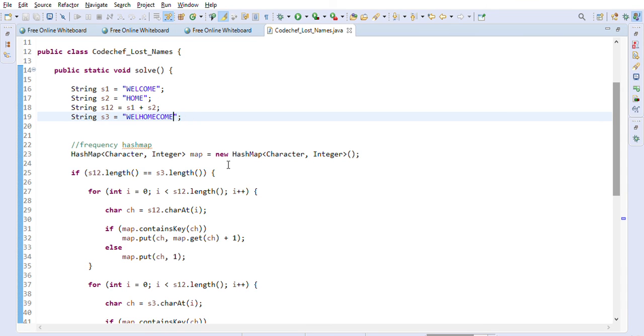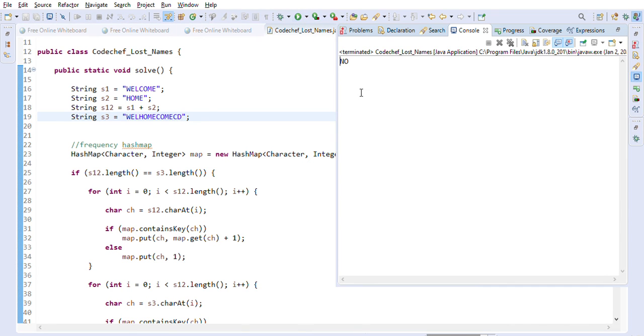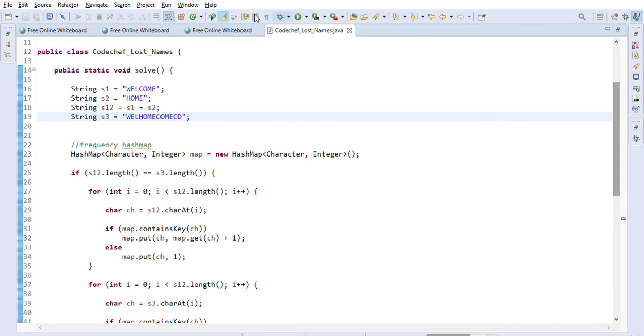So if we add any more characters here, let's say CD, then we will get no as the answer, right? We will get no, which is the correct answer. So this is how we can solve the CodeChef problem, Lost Names.